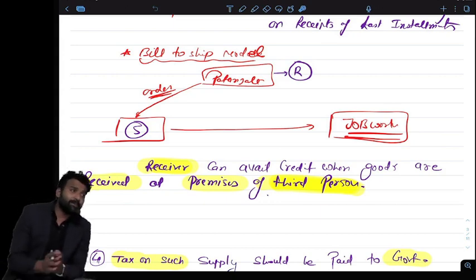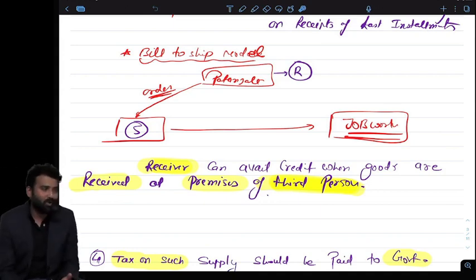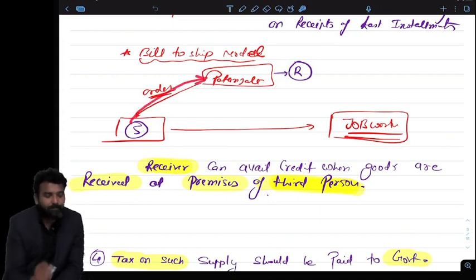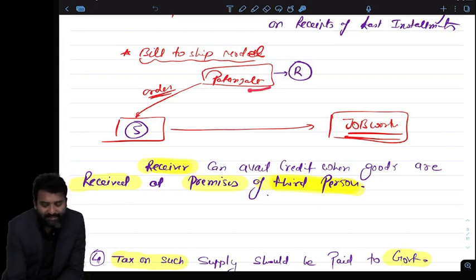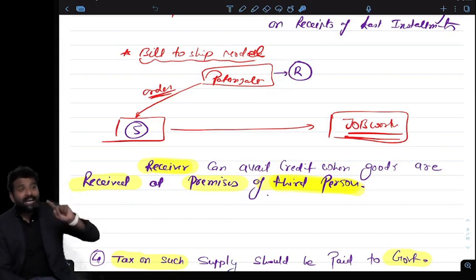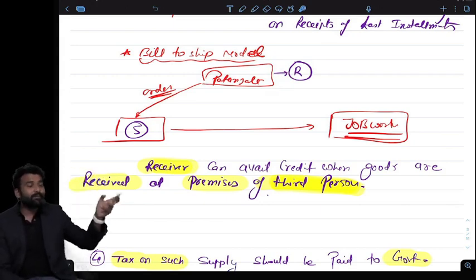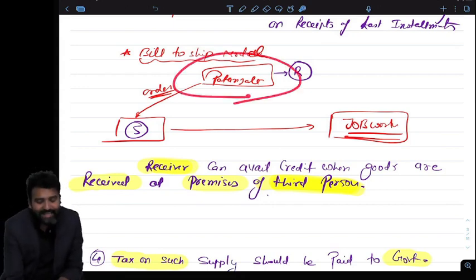The job worker may be in another state, or in the same state. Whether the tax will be CGST, SGST or IGST does not matter now. If there is an invoice, then of course the invoice will be prepared in the name of Patanjali only. If they charge IGST, Patanjali will claim the credit of IGST. If they charge CGST and SGST, Patanjali will claim credit of the CGST and SGST. Now you are talking about the place of supply, and I am talking about the ITC. So it doesn't matter which nature of tax they are charging. Whatever they are charging, Patanjali can claim credit.